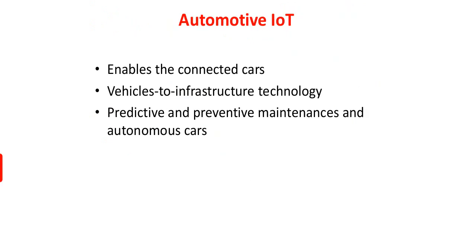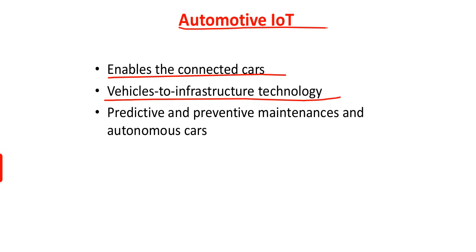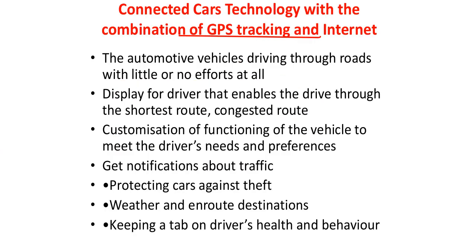Then you have something called automotive IoT, right? The automobile industry is one which is very much using the IoT nowadays, right? You have automated cars, right? So self-governing cars, they are basically the applications of this technology, including the IoT, right? So automotive IoT enables the connected cars, vehicle to infrastructure technology, predictive and preventive maintenance, and autonomous cars. So you know what exactly we mean by autonomous cars, right?